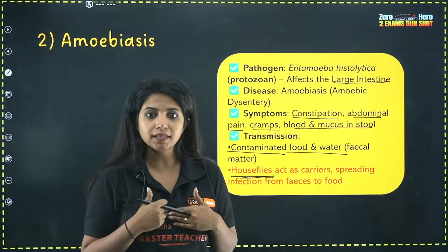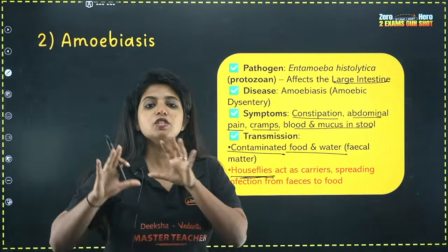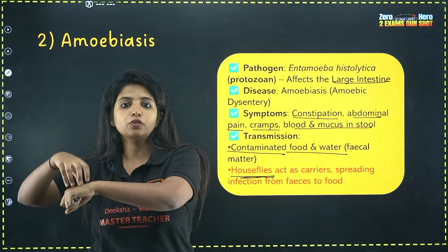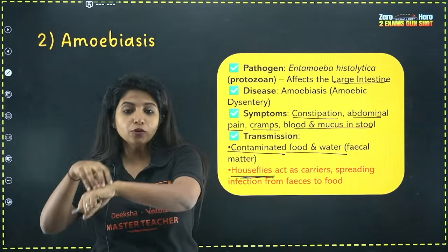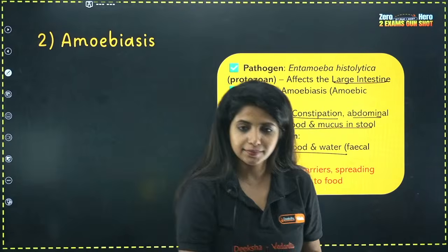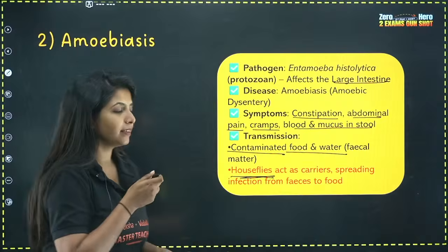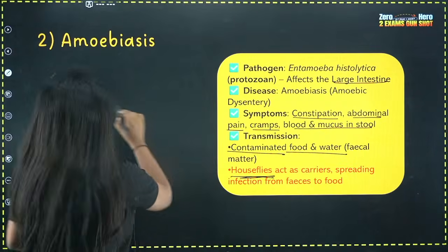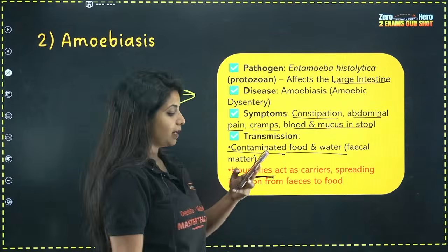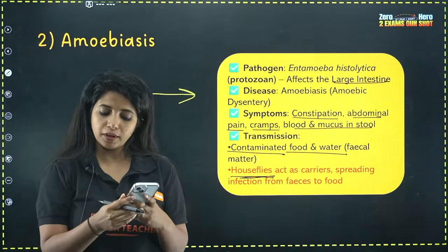They are not something that gets infected. They are not the host. They just spread the disease. As in, if at all they are sitting on some contaminated food, they are going to transfer it to the other food items as well. Got it? Clear? So this is how things work, and please remember large intestine, constipation, abdominal pain, as well as cramps. Okay?